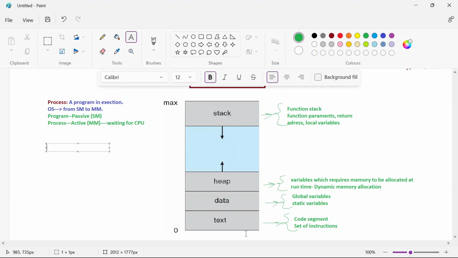The text, the program code segment, may be the same, but the data, heap, and stack components may vary.